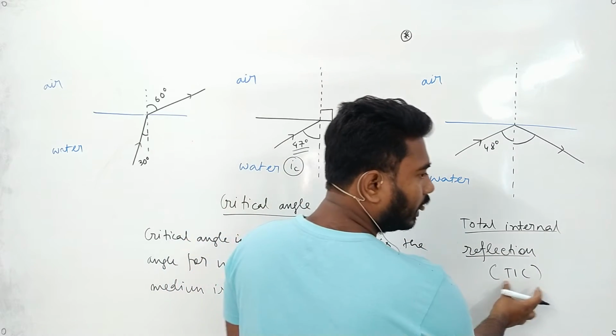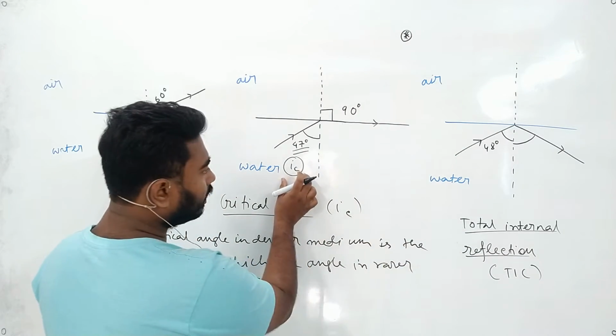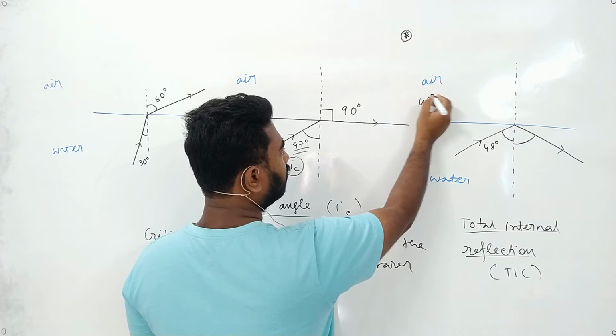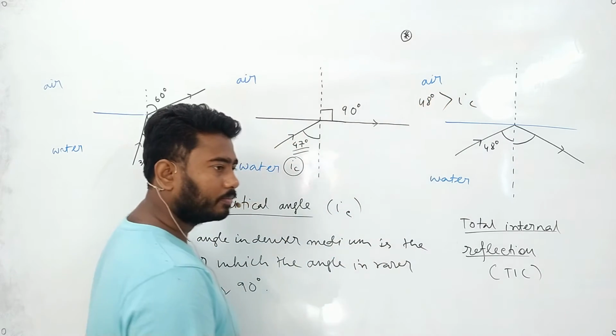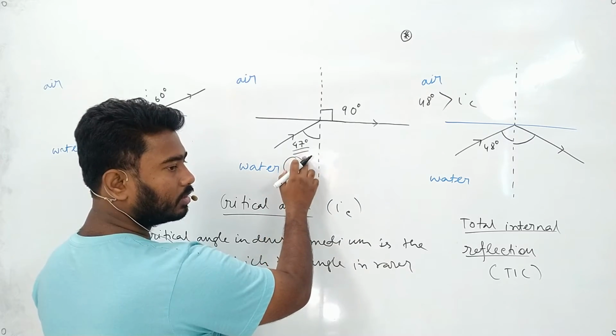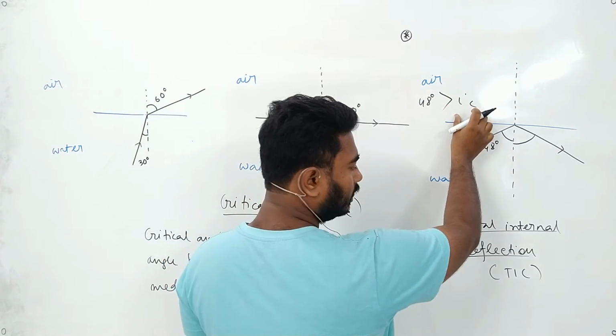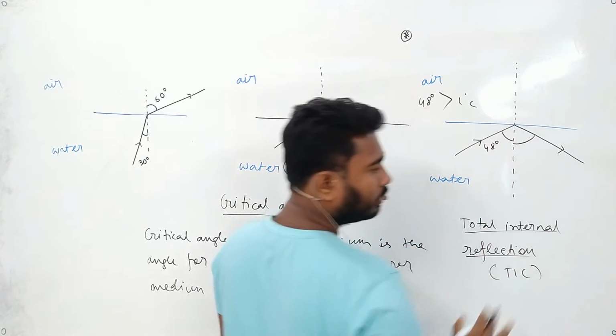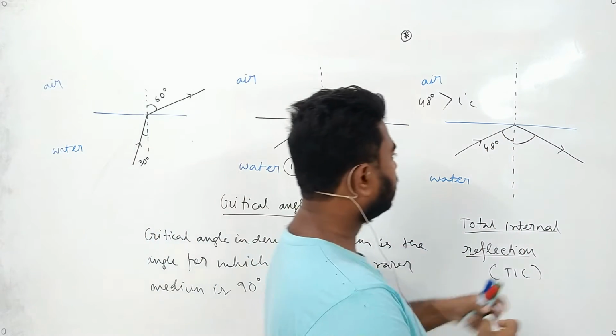So when will TIR occur? When the angle will be greater than the critical angle. See, 48 degree is greater than the critical angle. The critical angle is in this case 47 degree. So when 48 degree is greater than the critical angle, then total internal reflection will occur and the ray of light will get bent and will get reflected in the same medium.